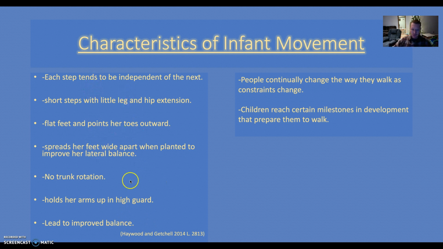All of these steps are going to lead to better balance for infants and toddlers as they start to learn to walk. And then we have people continually changing the way that they walk, so the constraints are going to change as the infant and toddler grow and become children. Children reach certain milestones in development that prepare them to walk as well.